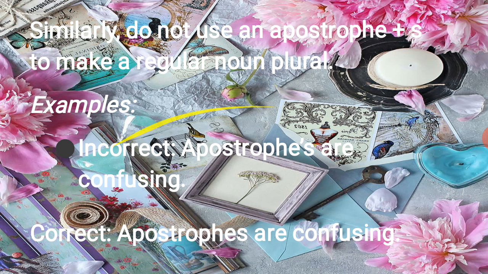Okay, so now next one. Similarly, do not use an apostrophe plus S to make a regular noun plural. Example, here at first I gave an incorrect one: apostrophe's are confusing. The correct one: apostrophes are confusing. The second sentence is the correct one.